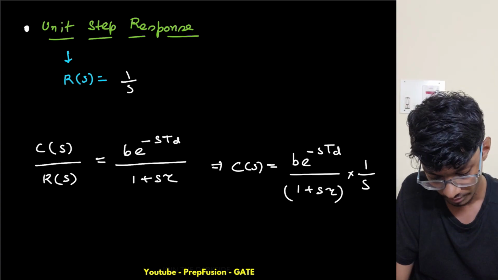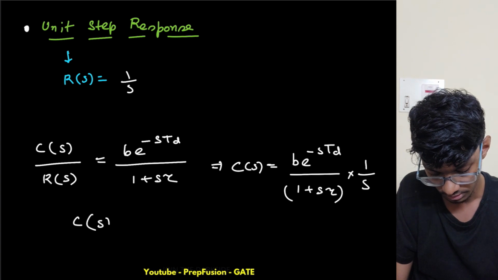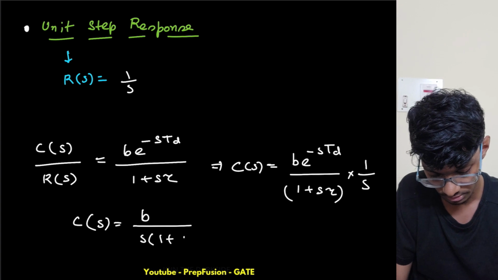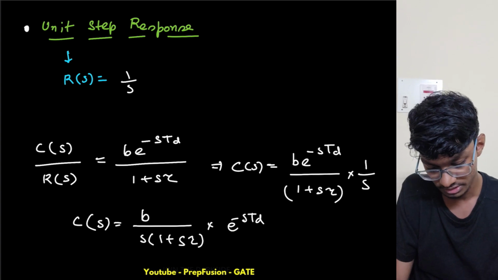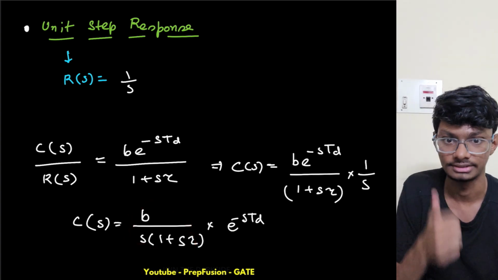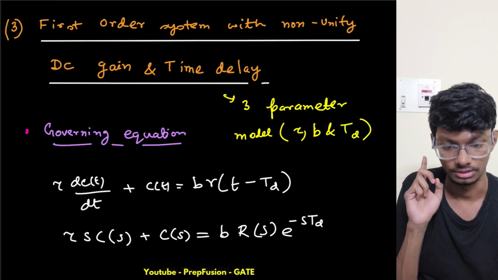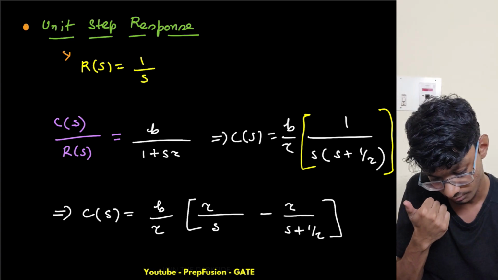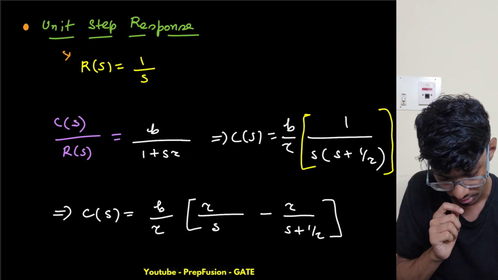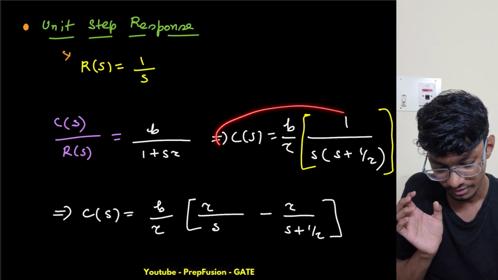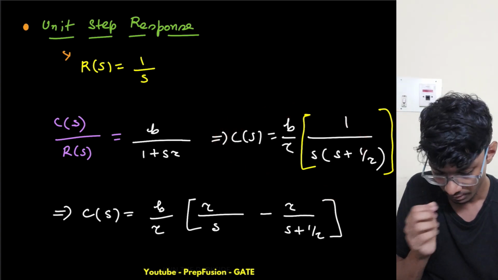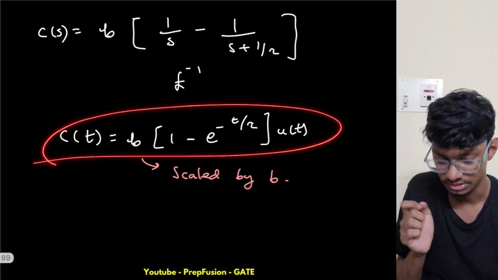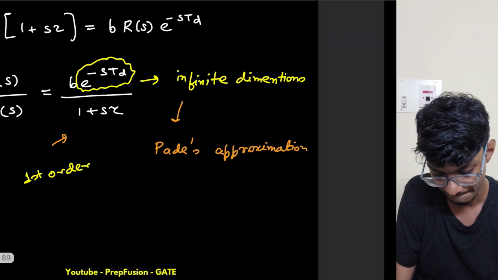So what do I know? That C of s equals b by s into 1 plus s tau, into e raised to power minus s td. Is this familiar? I think so, because this was the step response of the first order system. If I name this c dash, c dash of t I know.